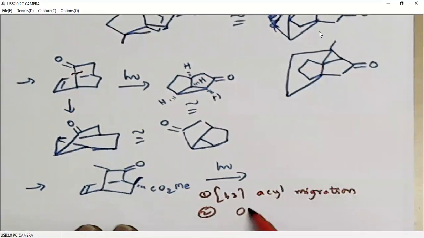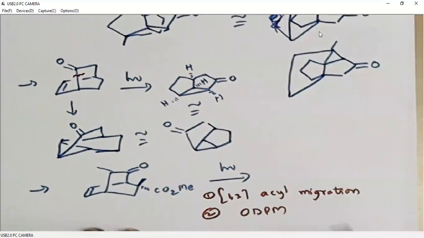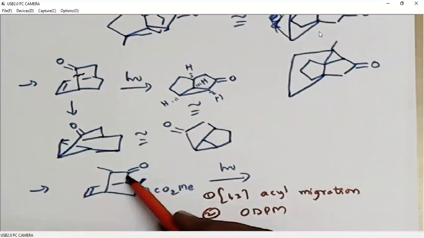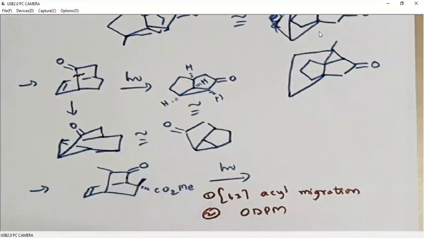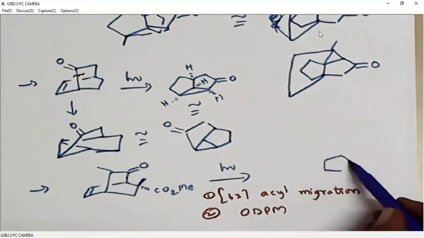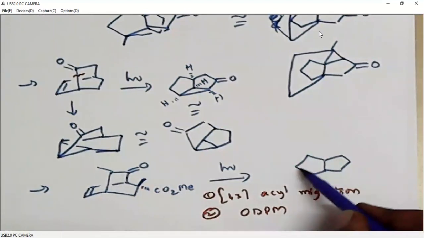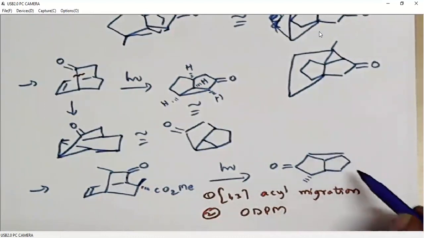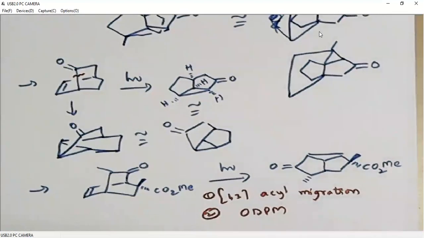Then it is undergoing ODPM. So first it will undergo 1,3. 1, 2, 3. This is a 1,3 acyl shift from this carbon to this carbon. So from a bicyclic bridge system, it becomes a fused ring system. Then that will be involved in the ODPM reaction. So the final product is this one. So that's all about ODPM.